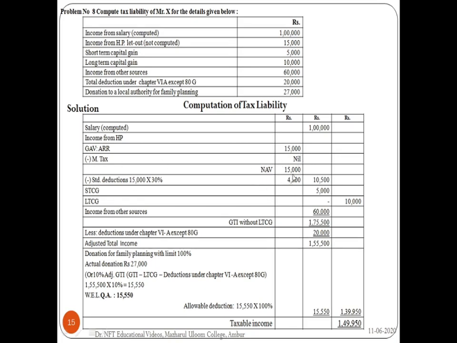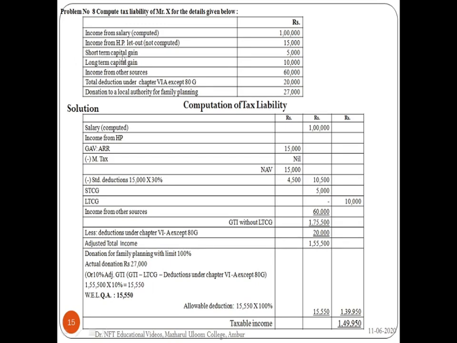So NAV is 15,000. From this, you have to deduct the standard deduction of 30%. So 15,000 into 30% is 4,500. So 15,000 minus 4,500 is 10,500. This is the income from house property.